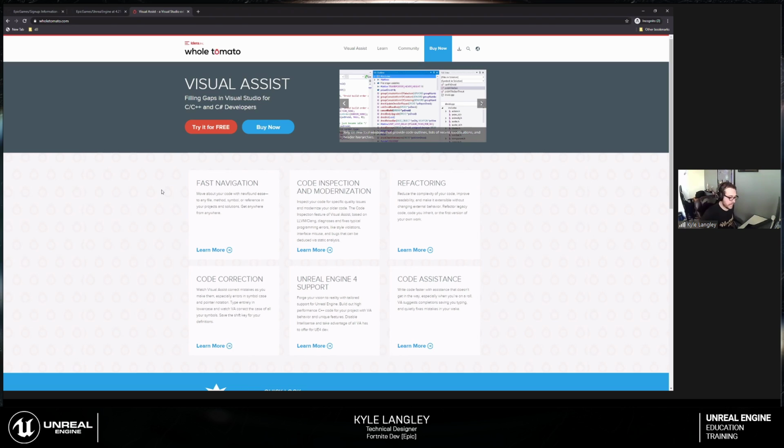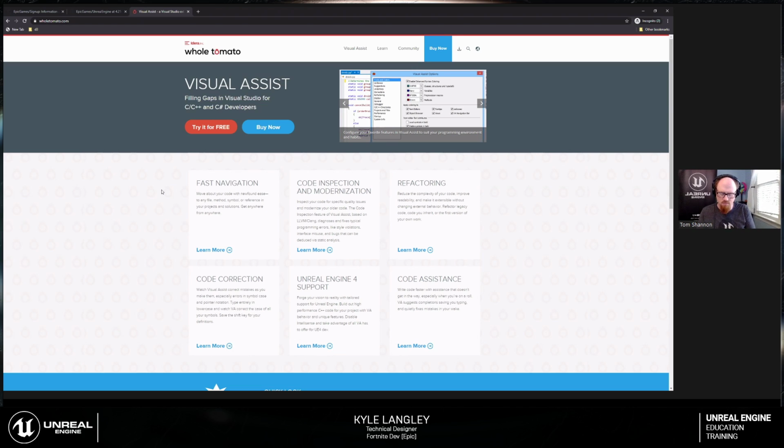this would be the last little bit of getting started with Unreal. Visual Assist is a very, very helpful thing. If you don't have the money to license it, it is in no way a deal breaker. It is just a very nice to have, and something to think about as you get into the source code and start navigating around. It's just very nice.